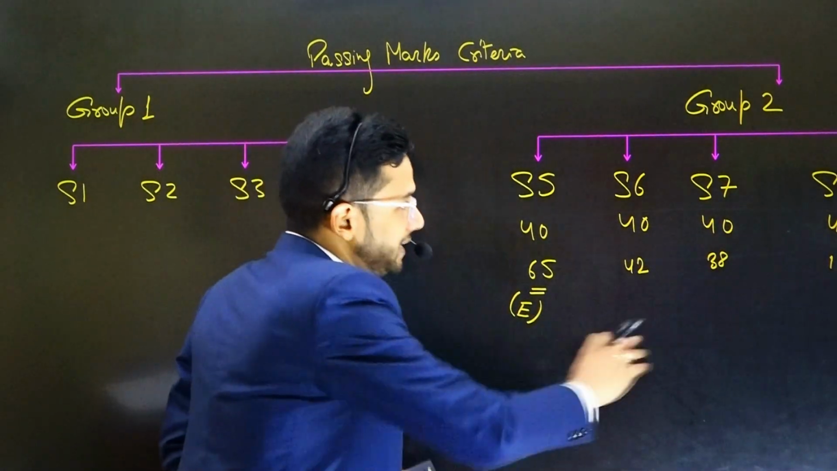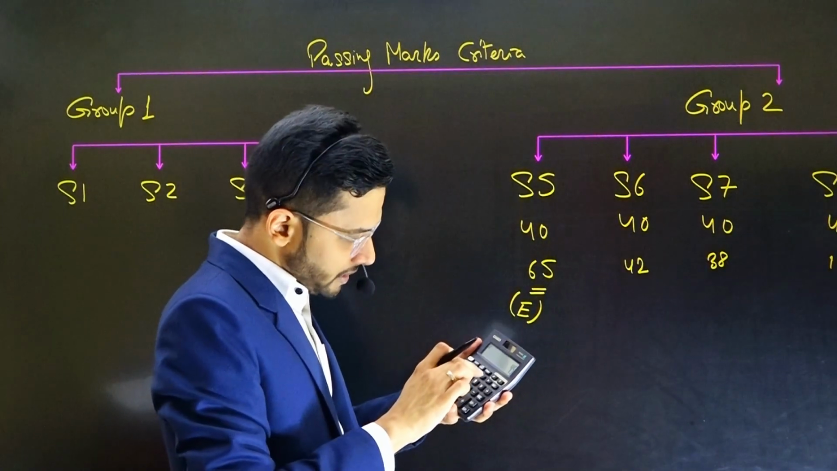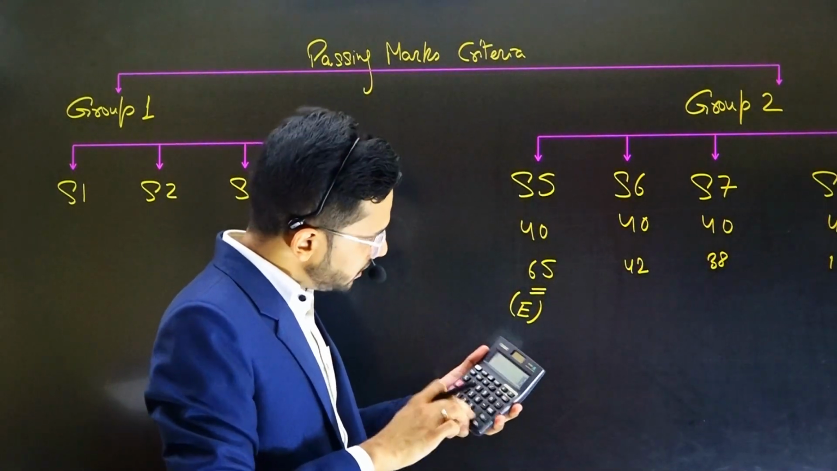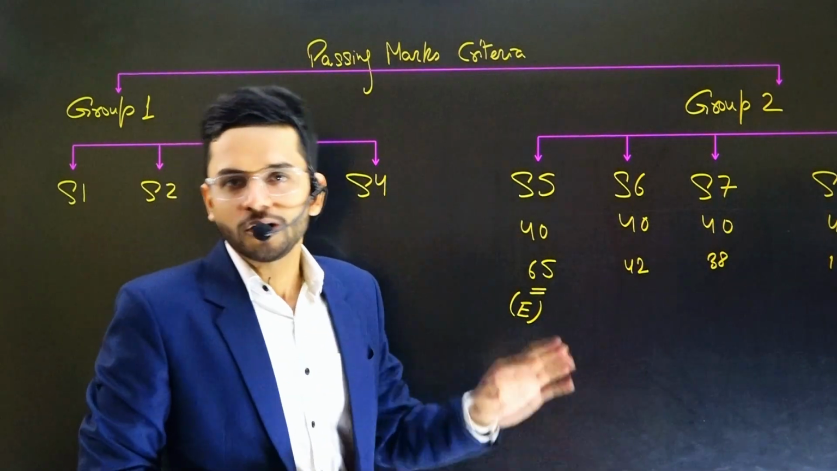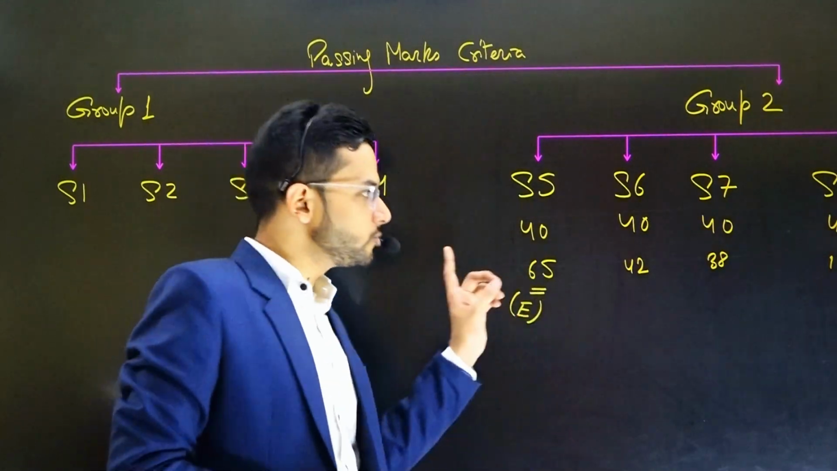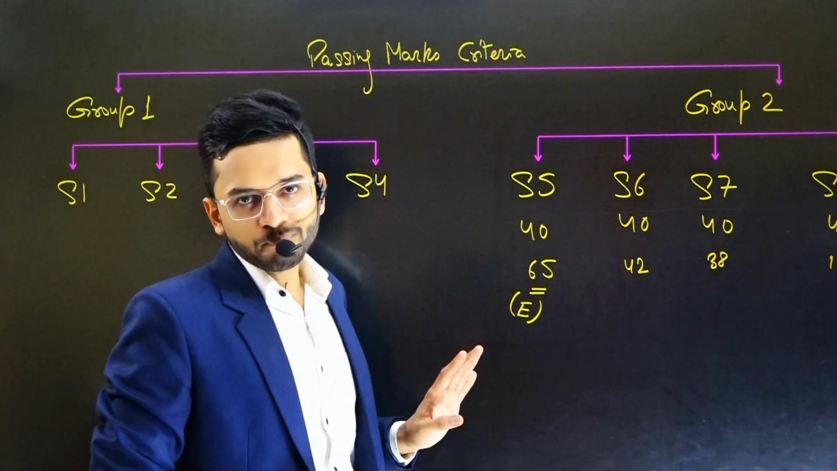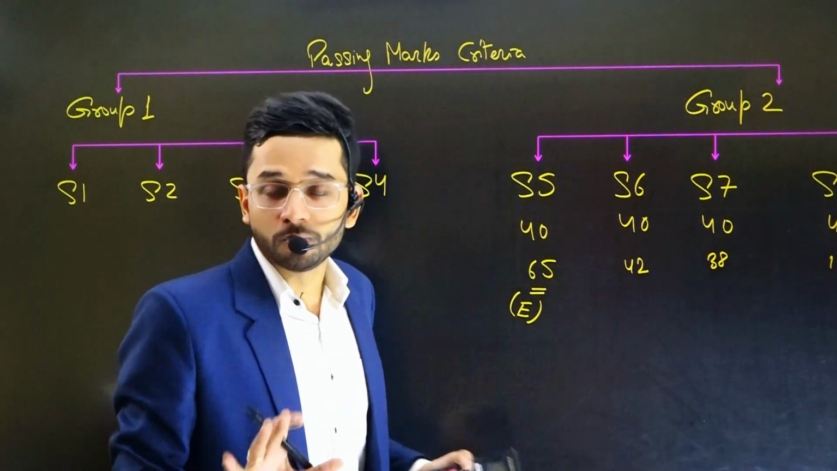But tell me, in aggregate, are you meeting the total criteria of 50%? 65 plus 42 plus 38 plus 10, it's 155. So in aggregate, you are scoring below 50%. So you are failing the entire group. Entire group is failing. You have to repeat the entire group. So aggregate criteria is not met, so you are failing the entire group.